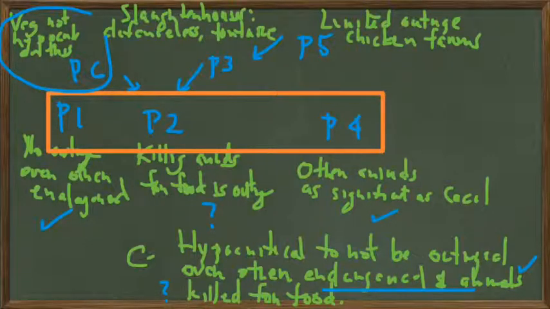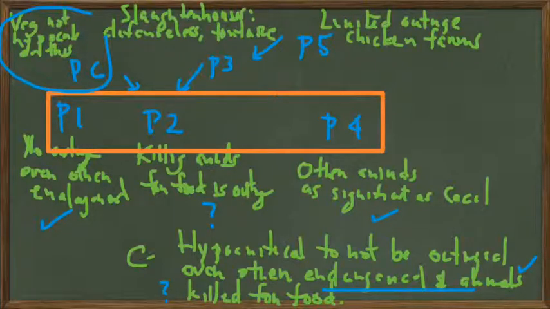I guess it is relevant because the author is trying to make the case that we should all have the point of view of a vegetarian, that the killing of animals for food is something that we should be outraged about or upset about. So I'll count that as a relevant premise, because it's in support of one of the conclusions the author is making.